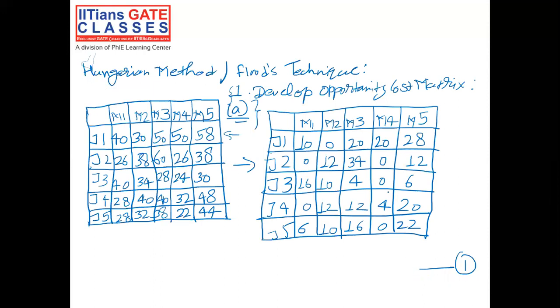So step B is subtract the smallest element in each column. So let's say for column 1, the smallest element is 0. So subtract 0 from every element in this particular column. Let's say for column 3, the smallest element would be 4. So subtract 4 from each element of that particular column to finally get your opportunity cost matrix. So let's draw the matrix once again.